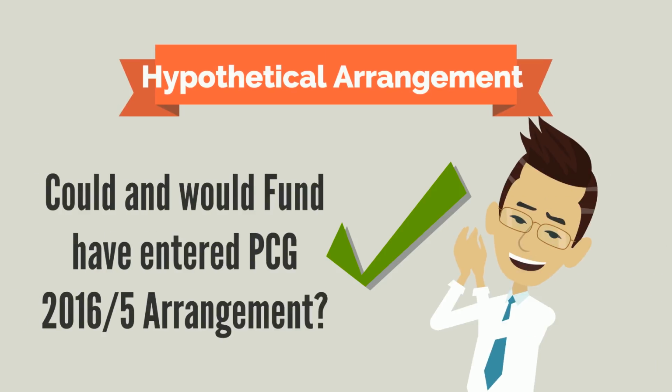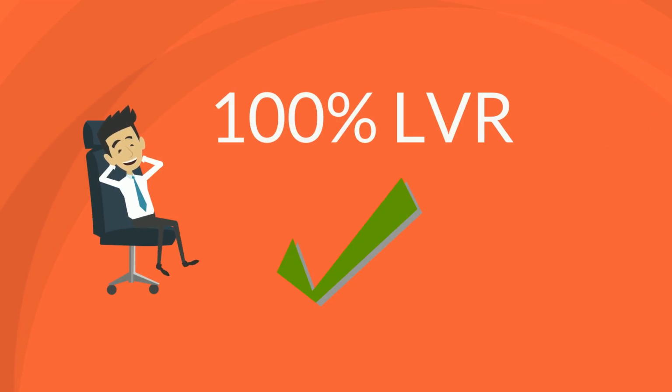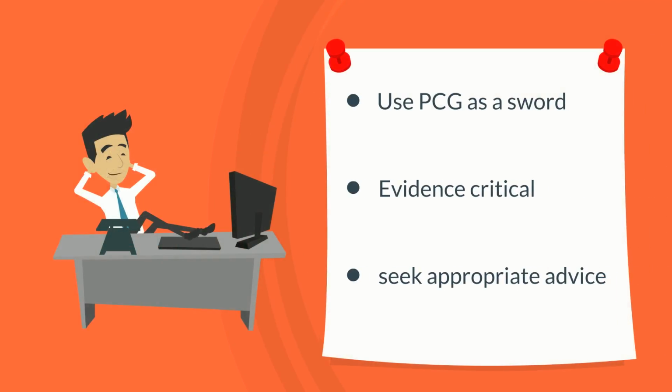However, if it could be demonstrated that the fund could have met the interest and loan-to-value ratio requirements and would have, but for the related party loan, then NALI ought not be invoked. That therefore raises the possibility of zero interest related party loans and even 100% loan-to-value ratios, providing the fund can show the available cash flow. So, the practical compliance guide may be able to be used as a sword rather than a shield. Evidence is critical to the arrangement, and of course, this video is the author's opinion and should not be relied upon without tailored advice.